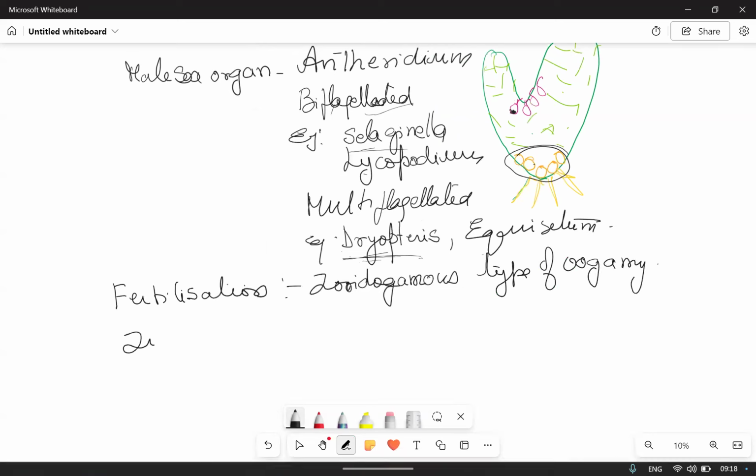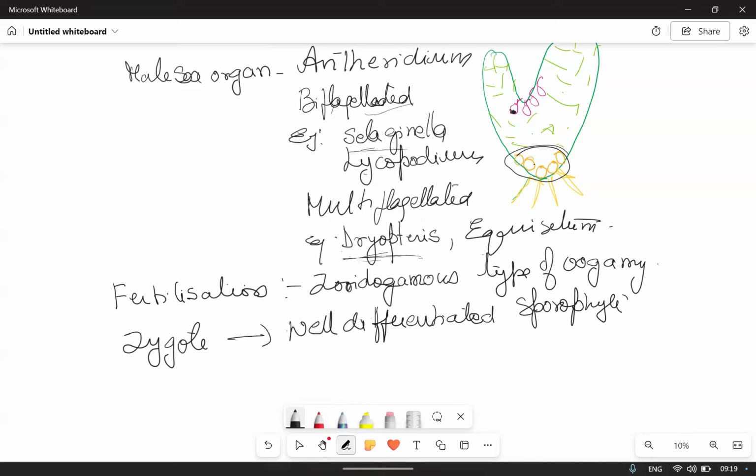As a result of fertilization, the zygote is formed. The zygote undergoes mitosis and forms a well differentiated sporophyte. Well differentiated means with root, stem and leaves. That is the dominant stage. So this sporophyte is the dominant phase.